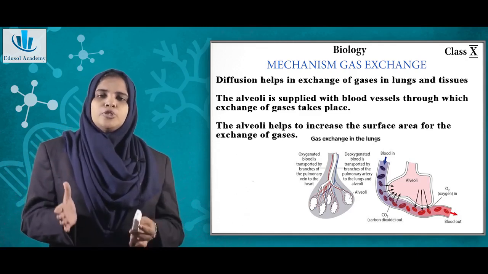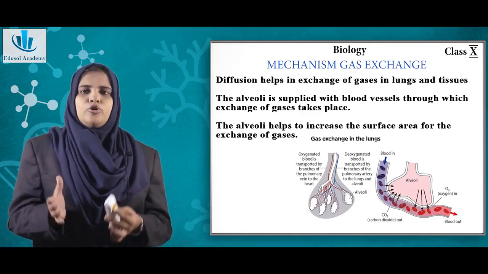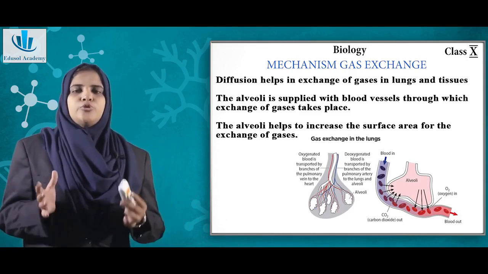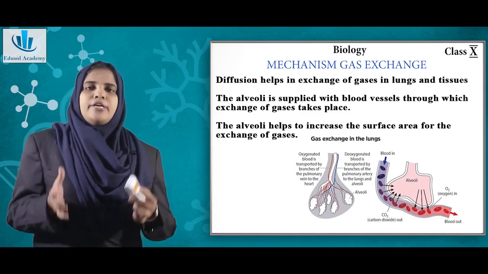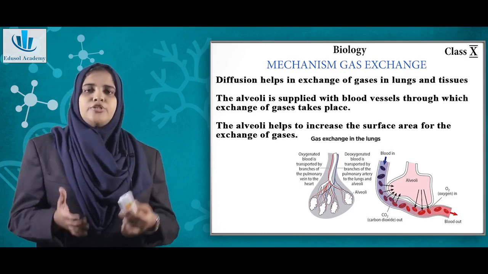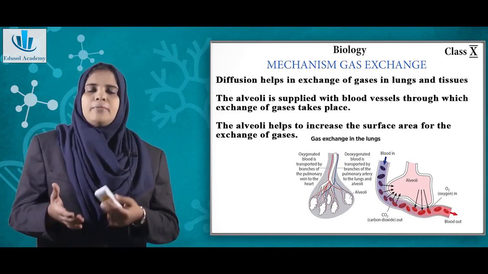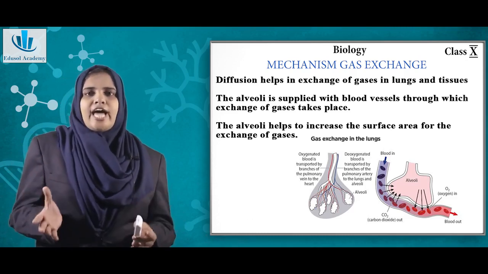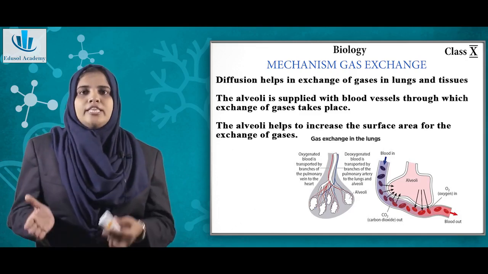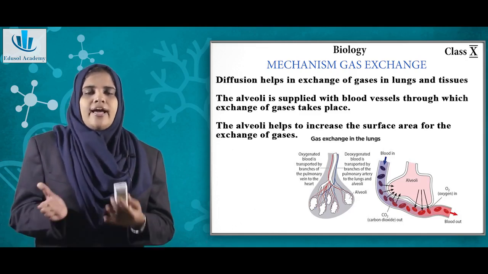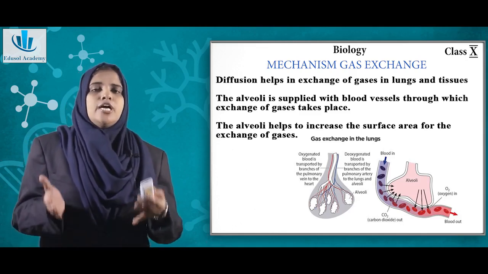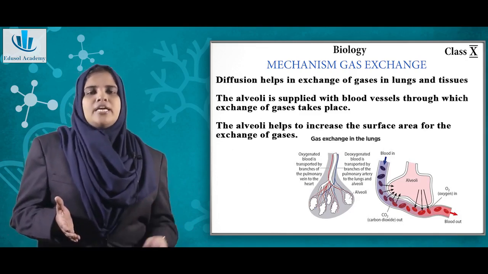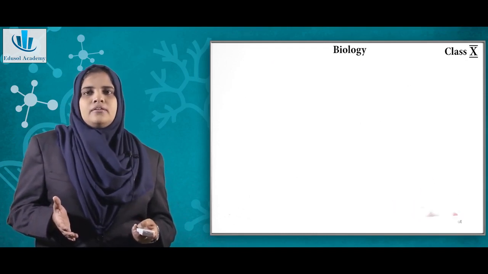For this purpose, understand that hemoglobin has affinity to both oxygen as well as carbon dioxide, and because of this the transportation of oxygen and carbon dioxide happens through blood, and also the exchange of gases takes place between the blood vessels surrounding the alveoli and the capillaries. So this is the process of gas exchange taking place inside your lungs.